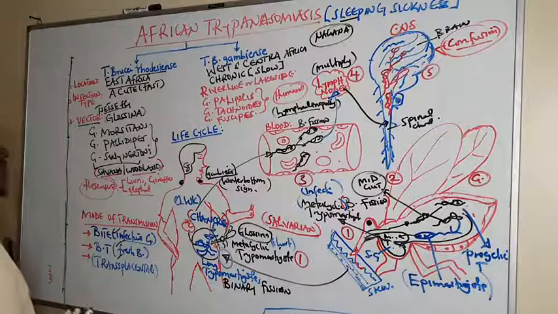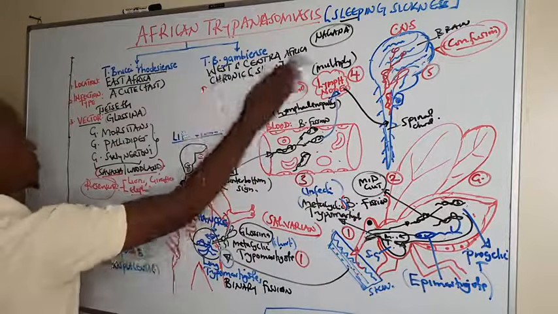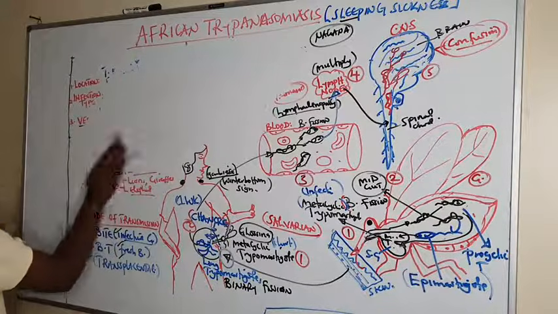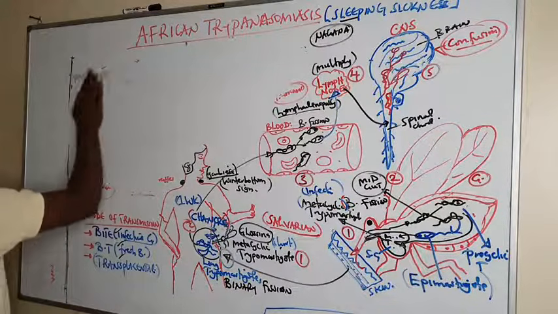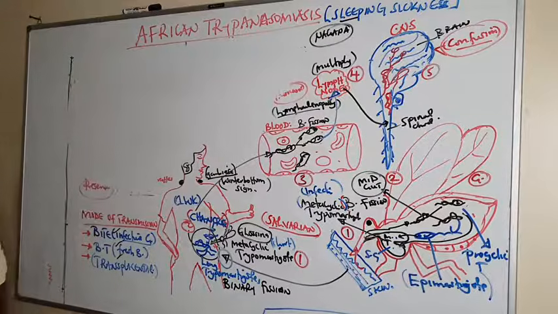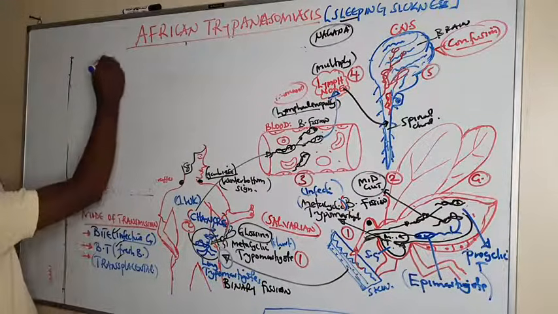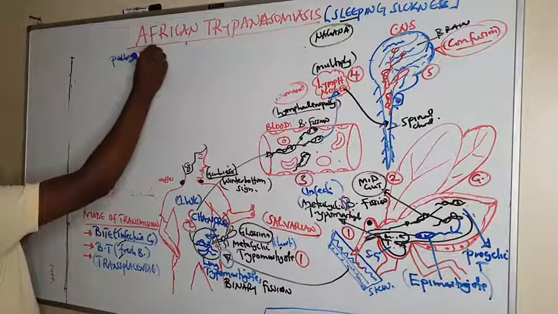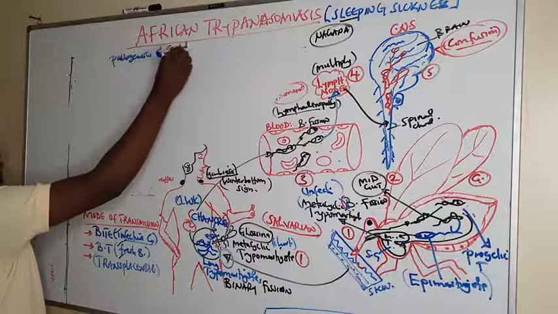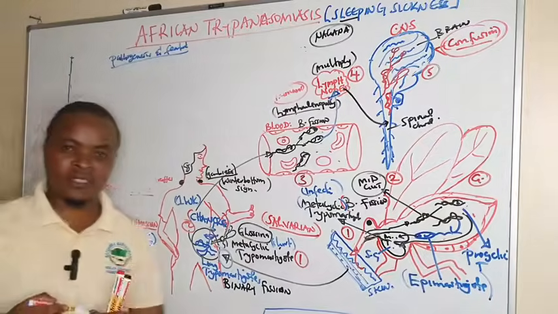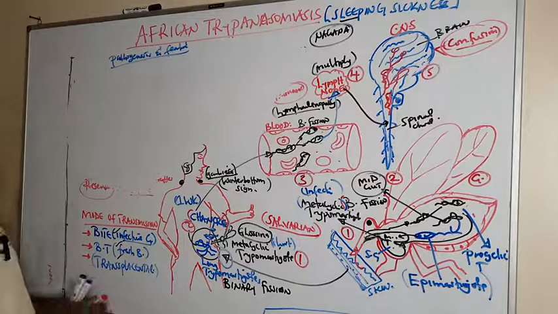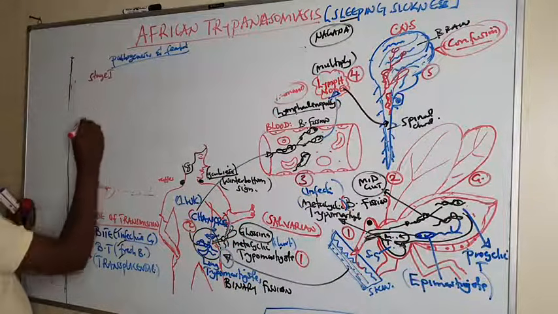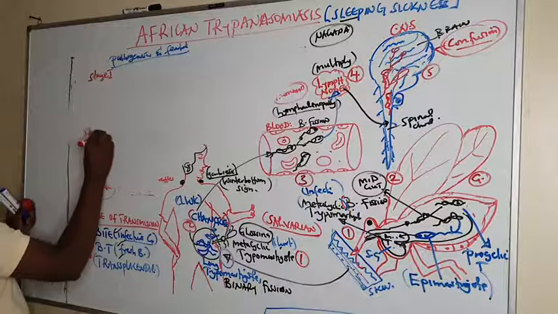So under pathogenesis and clinical features, as we have already talked about them, how do you know that someone has sleeping sickness? We have seen it is categorized into two stages, stage 1 and stage 2.